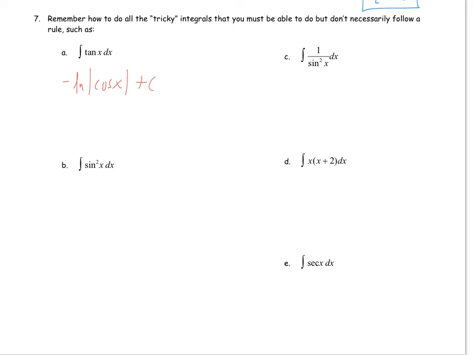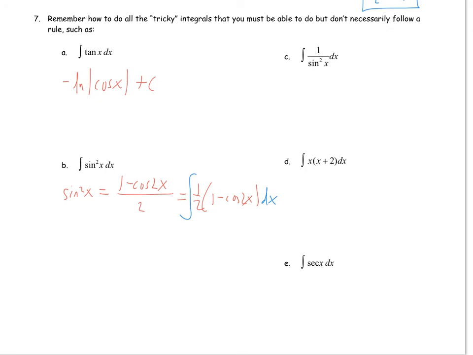When it's something like sine squared, there's a trig identity you have to use to be able to integrate it. There's nothing we can do substitution-wise, so sine squared x is equal to 1 minus cosine of 2x over 2, which is the same thing as saying 1/2 times 1 minus cosine 2x. So to do this problem, rather than integrate the original given problem, you need to find the integral of 1/2 times 1 minus cosine 2x dx. I'll leave you the key. You can look at the hard copy of the key for that to figure that one out.